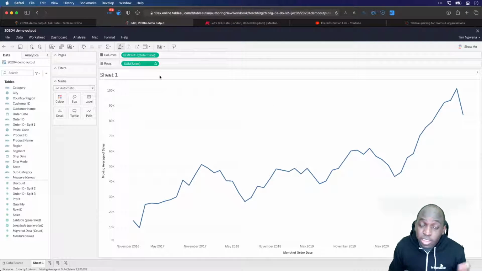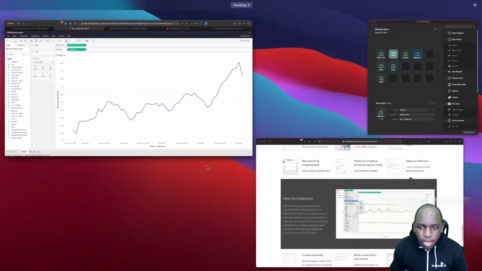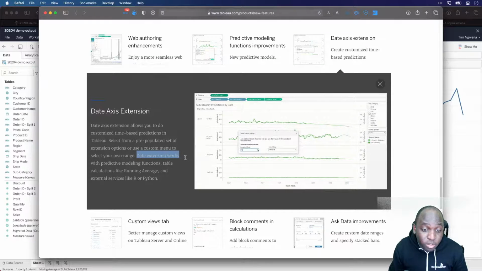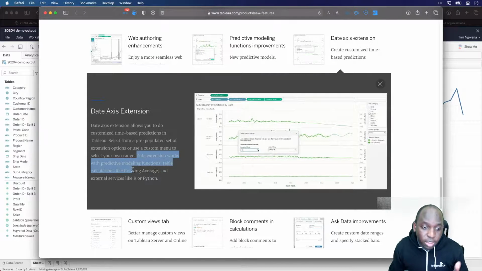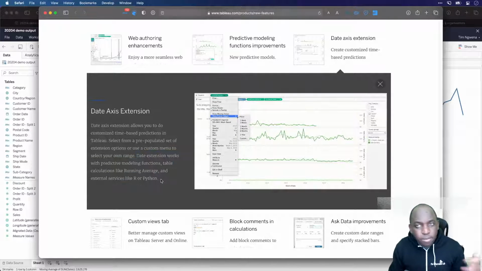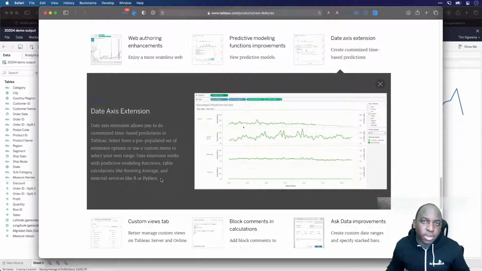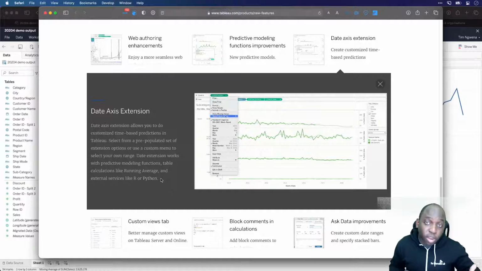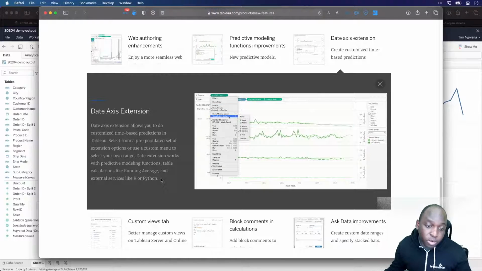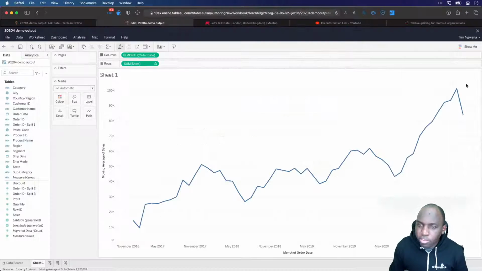It's very simple. It only works on table calculations. Actually, let me rephrase it. It only works on certain types of calculations. If I go back to the What's New in 2020.4 page, date extension works with predictive modeling functions, table calculations like running average, and external services like R and Python. R and Python makes sense because, of course, you could be doing predictive modeling in R and Python, and like Tableau's own predictive models, it makes sense. So table calculations, predictive models, R and Python are the two instances where they work.